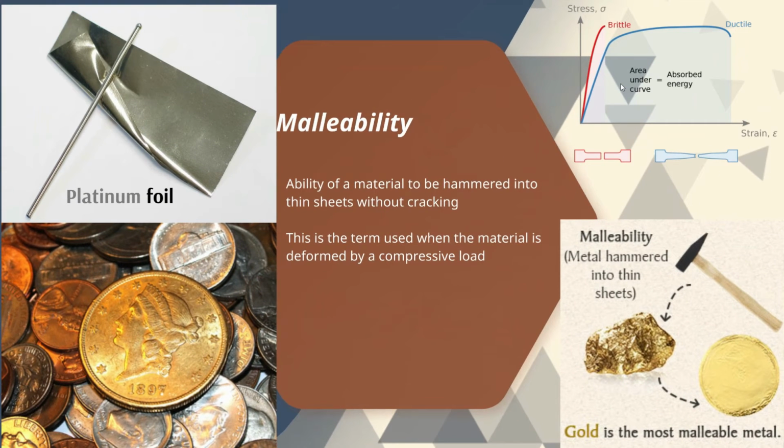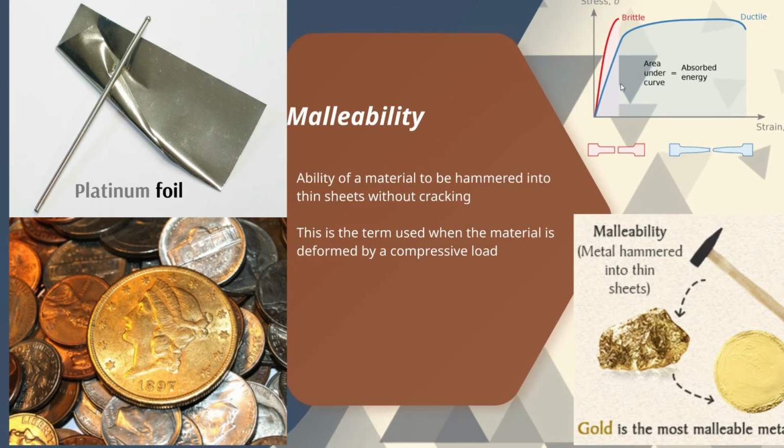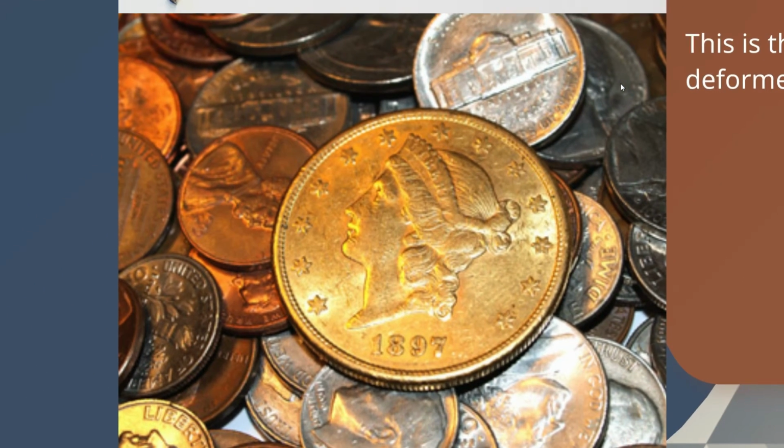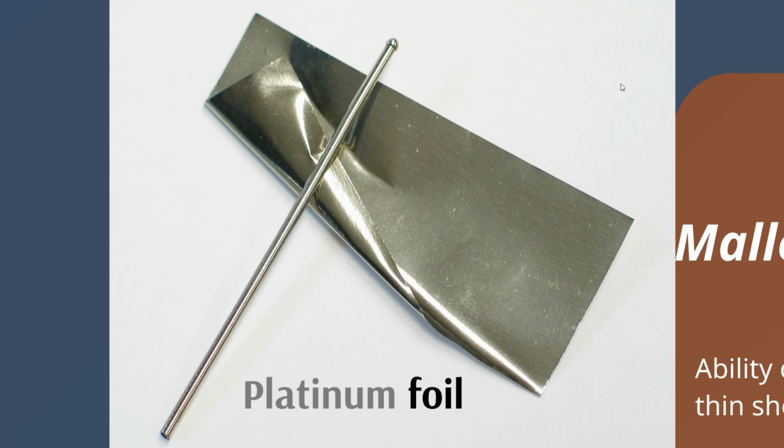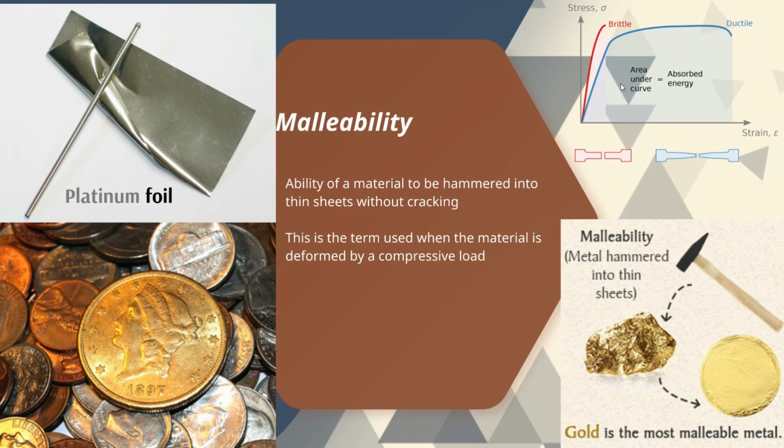Malleability. The ability of a material to be hammered into thin sheets without cracking is called malleability. You can see here coins and platinum foil which are formed into thin sheets. Gold is the most malleable material.